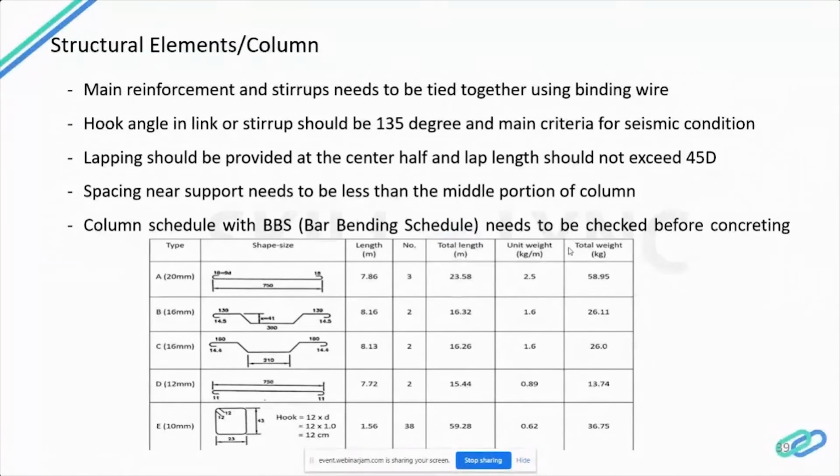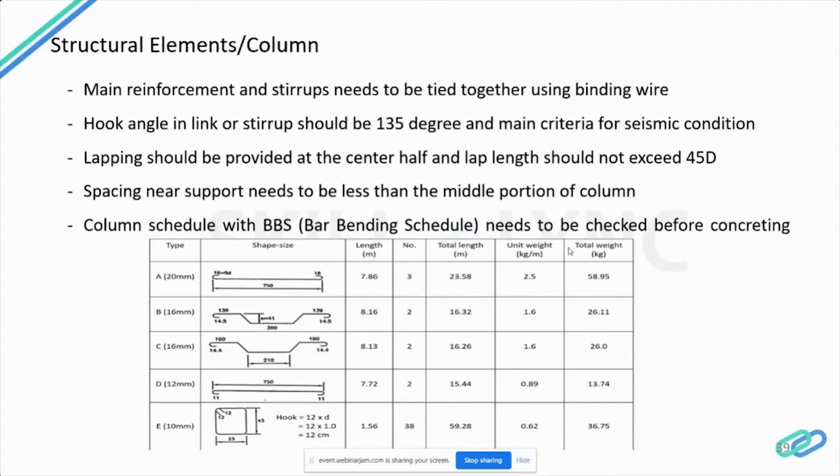So the main reinforcement bars and stirrups should be tied tightly together using a binding wire of proper gauge, preferably 16 mm gauge. We should check the size of the stirrups before tying, and care should be taken that the hook angle in the link or stirrups is 135 degrees.